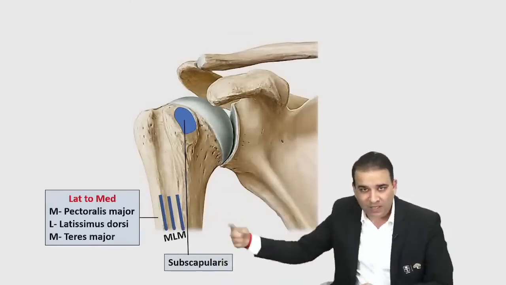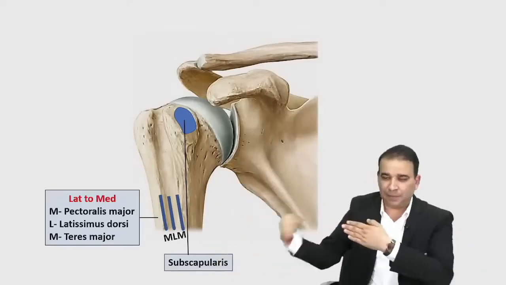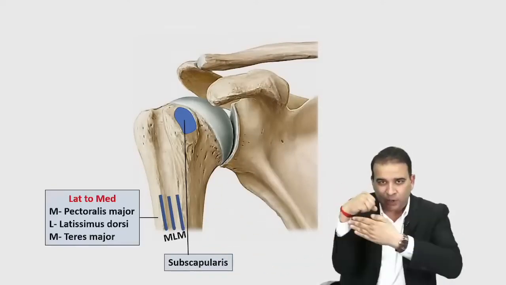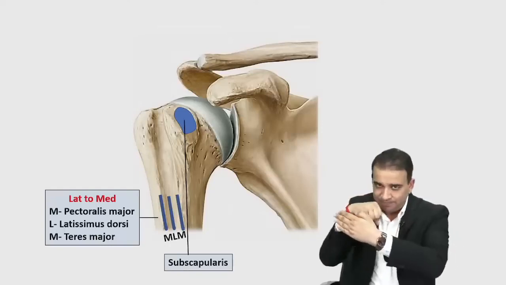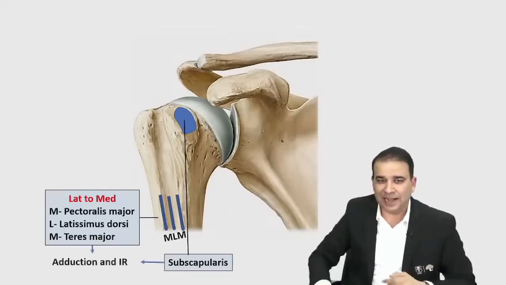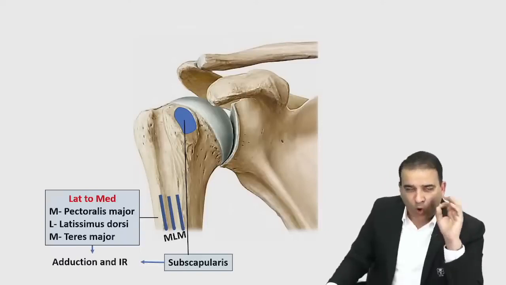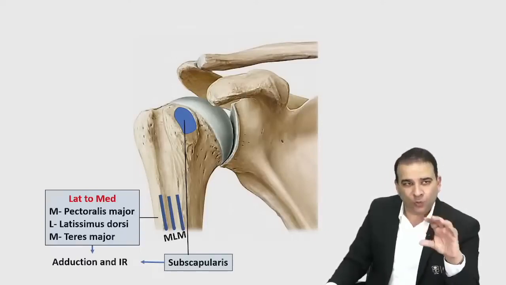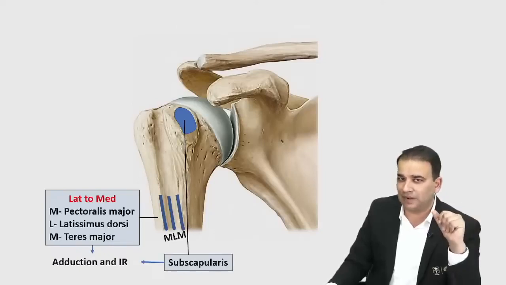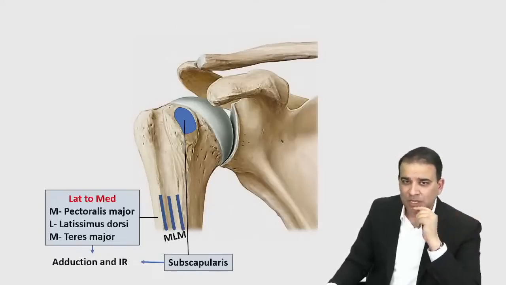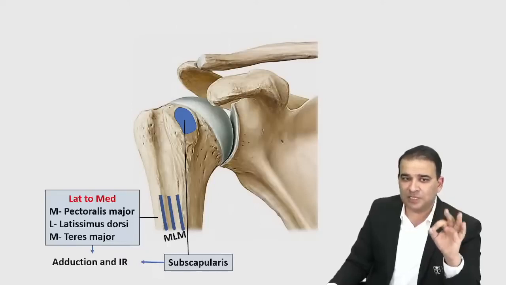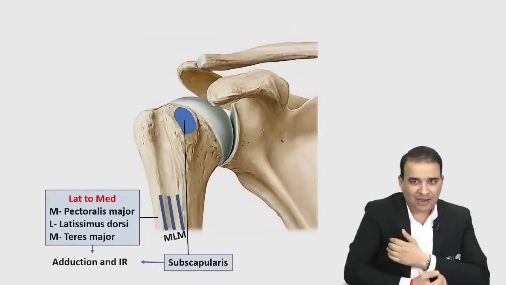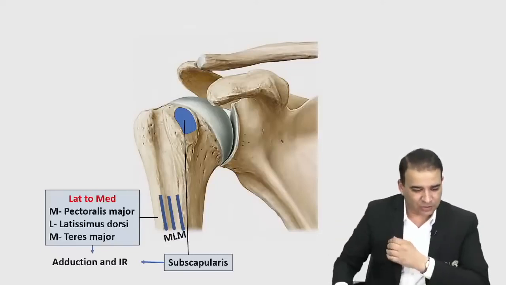And that's why all these four muscles, whether it is subscapularis, whether it is latissimus dorsi, whether it is pectoralis major, they will all pull the humerus inside. So they will cause adduction and internal rotation. Always try to look at the attachment of the muscles having the same action together. It's always easy to remember the attachment of the muscle also. So subscapularis, pectoralis major, latissimus dorsi, teres major, that one common action they all have is adduction and internal rotation.